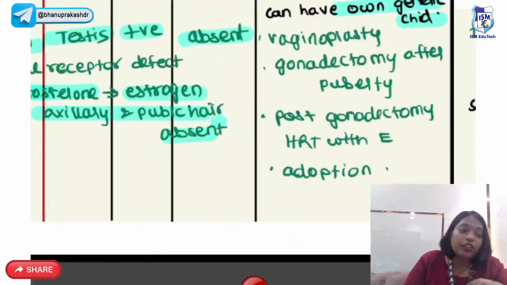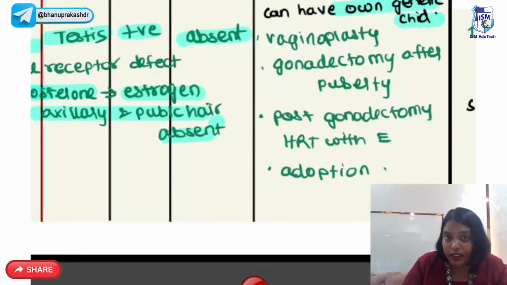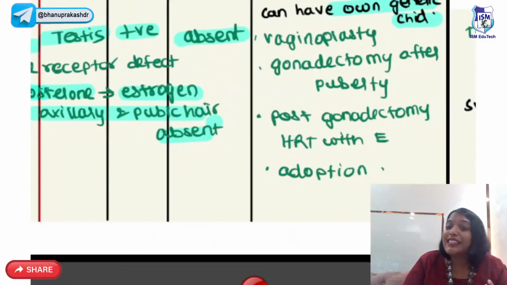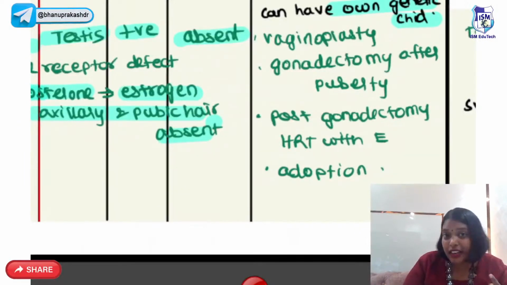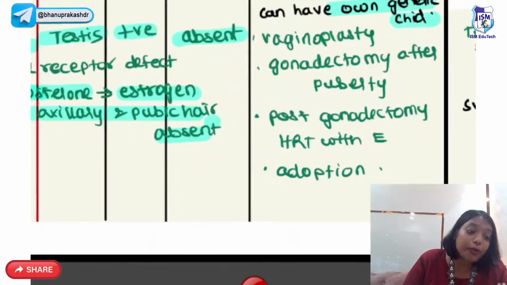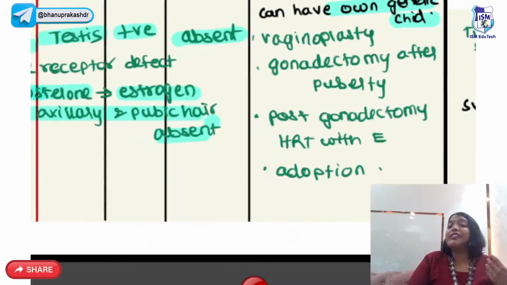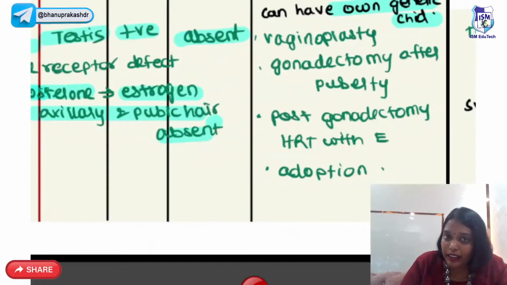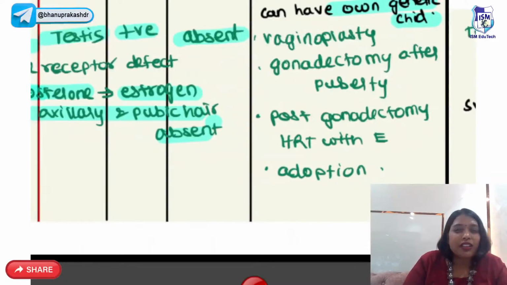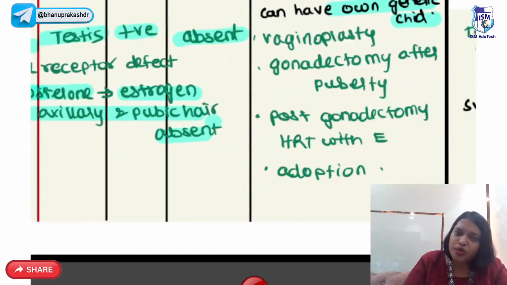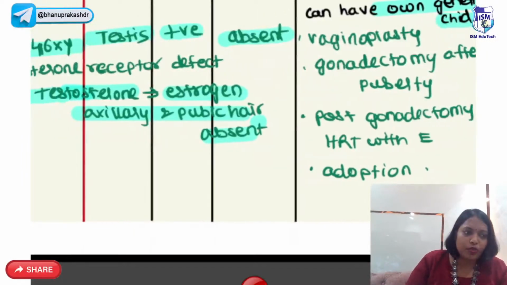But we are going to continue to rear them as a female. So that is why we have to do vaginoplasty. These gonads have the risk of malignancy, so you do gonadectomy after puberty. Why after puberty? Because we are waiting for the secondary sexual characteristics to develop. After the gonadectomy, you have to give her hormone replacement therapy with estrogen. Can she have her own genetic child? No. She has to go for adoption.